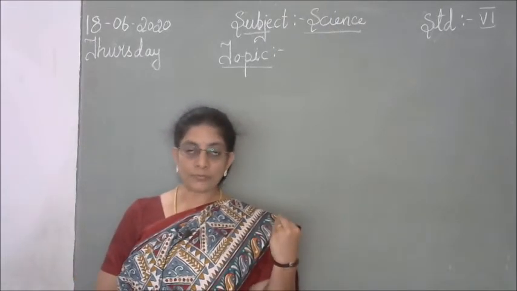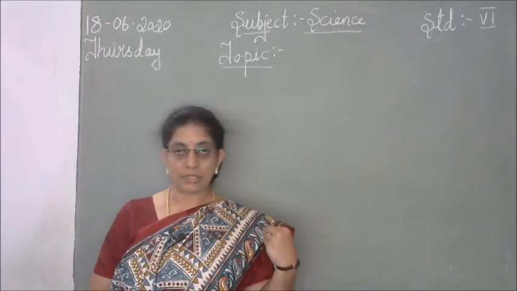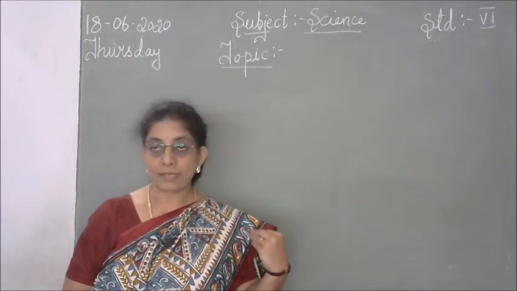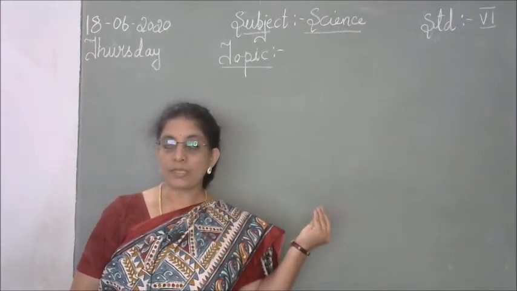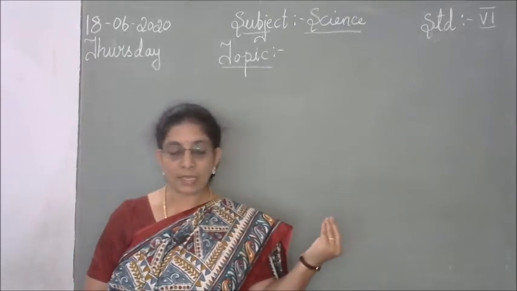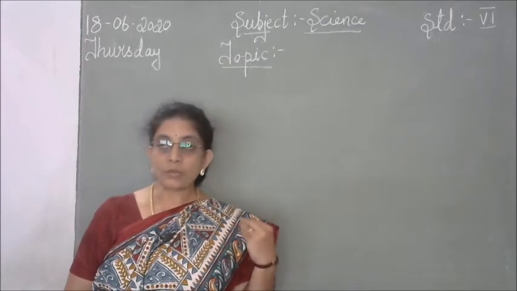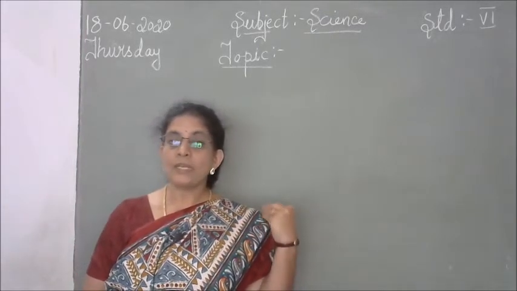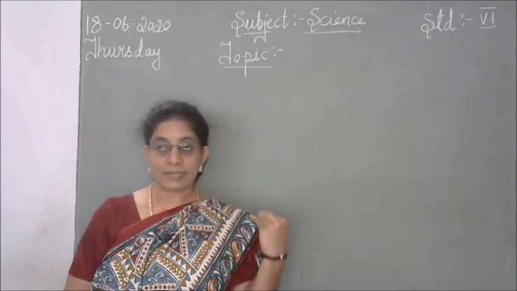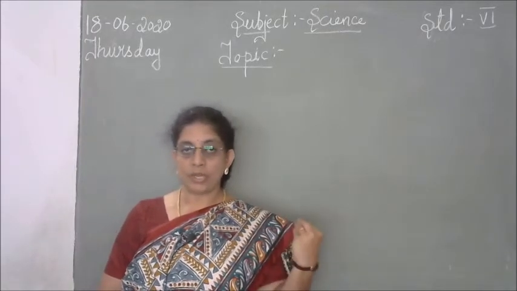And this food gives us the energy. And this energy makes us do all the work possible. We can use this energy for doing our daily routine. So from where do we get this food? This food is got from different sources. That is the chapter we are going to learn today.